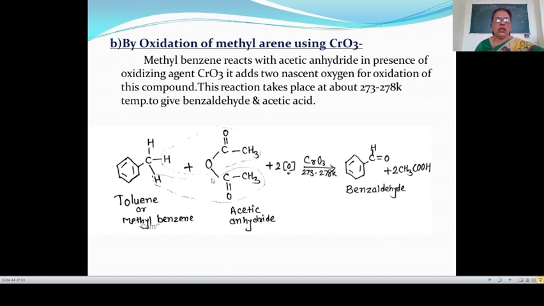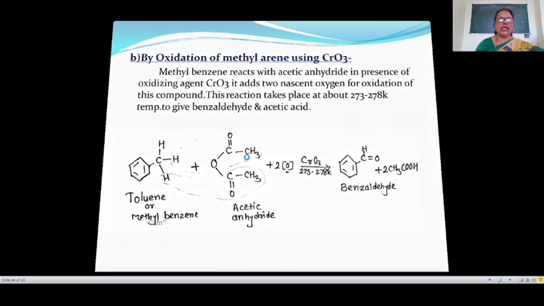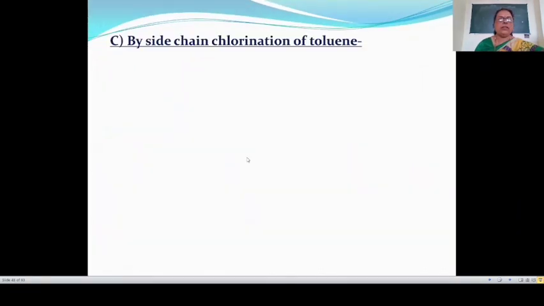Here toluene reacts with, that is methylbenzene reacts with acetic anhydride in presence of CrO3, then it adds 2 nascent oxygen for the oxidation of this compound, and this reaction takes place at about 273 to 278 Kelvin temperature, then this gives benzaldehyde. Then the third reaction, that is by side chain chlorination of toluene.